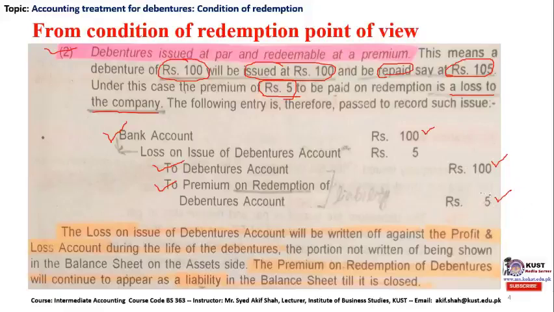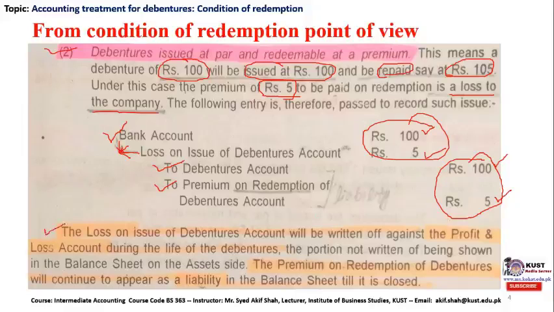The extra amount which the company is required to pay at the time of redemption is actually the loss of the company, and losses are once again a kind of expense for the company. So this indentation should not be incorporated over here. Rather, the loss entry starts right beneath the bank account. So the loss on issue of debenture account is 5. Therefore, the double entry accounting system has successfully met its requirement that the debit side of an accounting transaction should be equal to the credit side, and both sides are now equal.